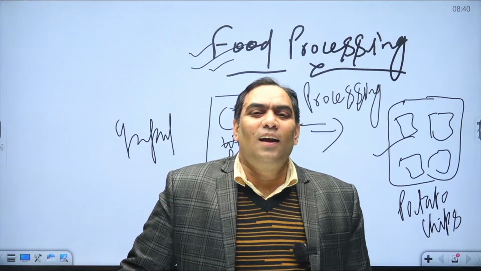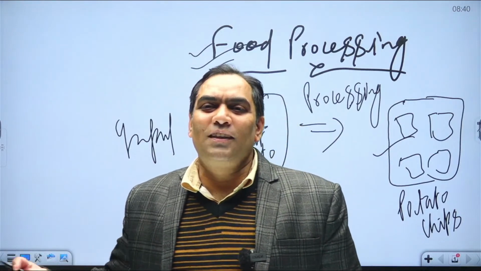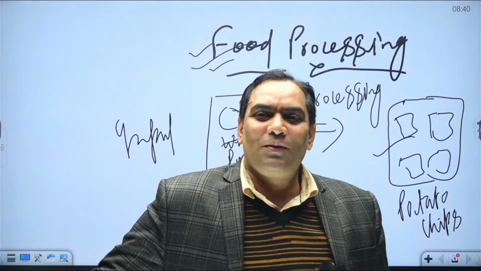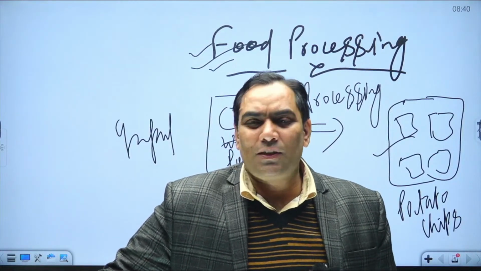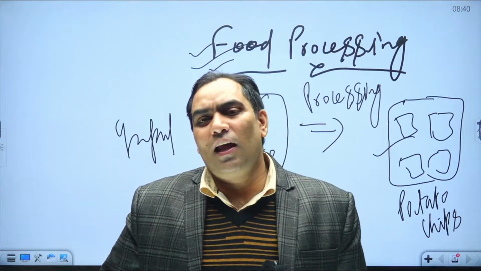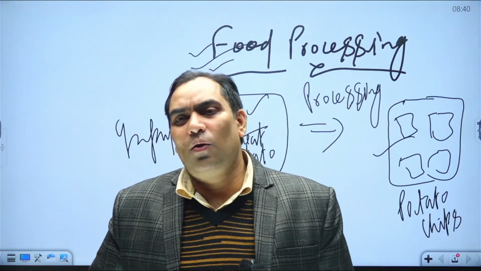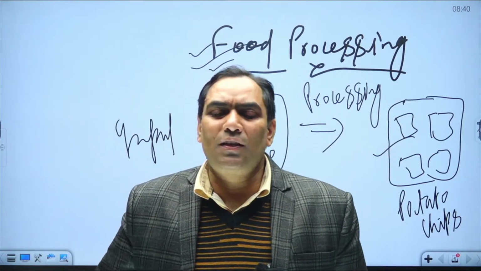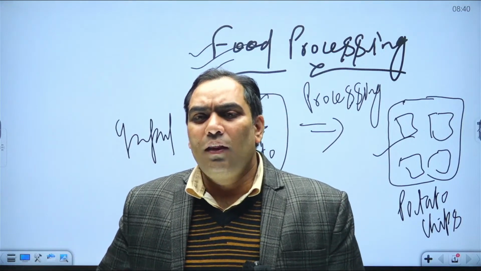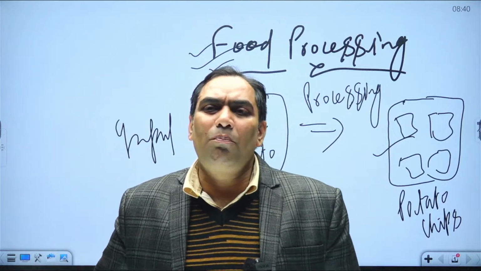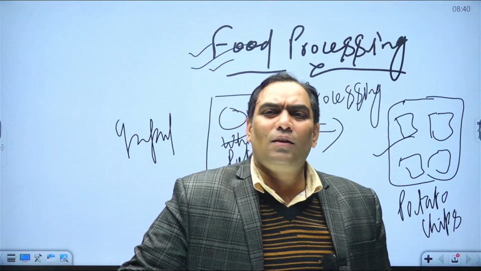Potato chips is general. Uncle chips is just an example of potato chips. There are many chips, Lays is there, uncle chips is there, and many more. So potato chips is the general term, and all types of chips are nothing but potato chips only. The brand of a particular one is uncle chips.